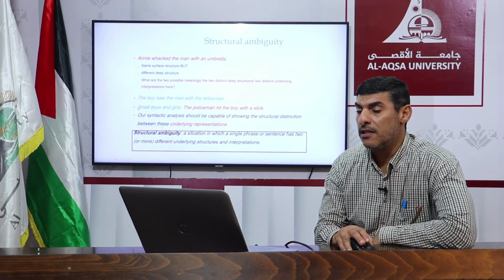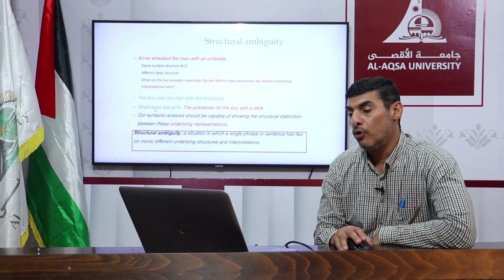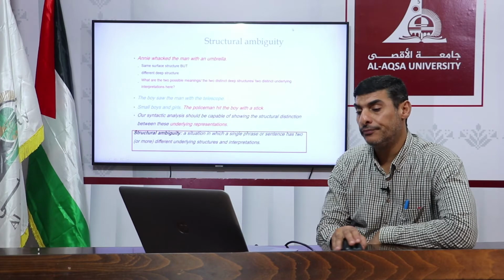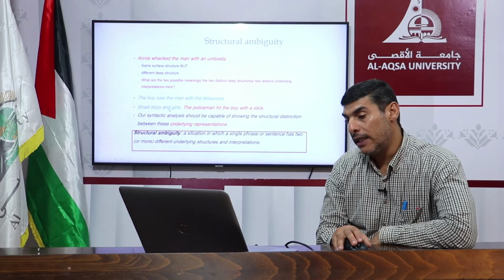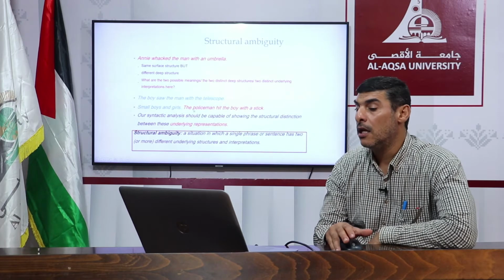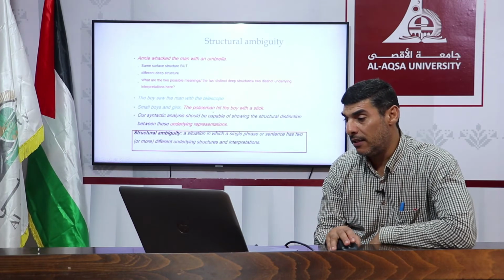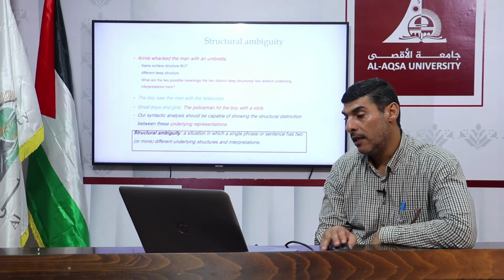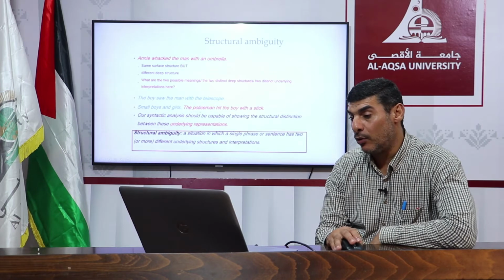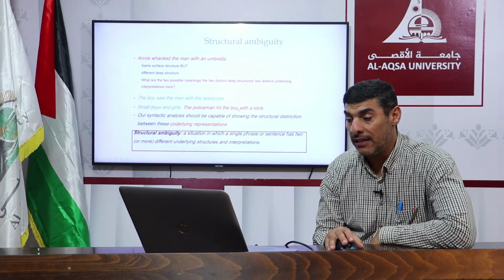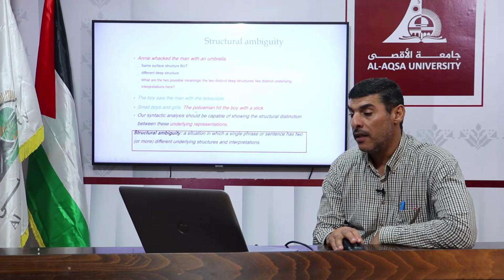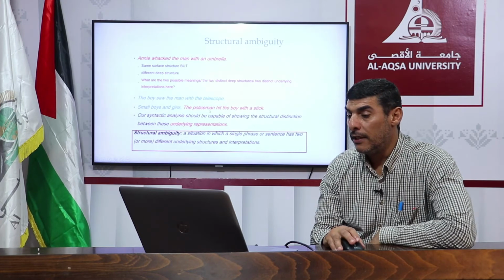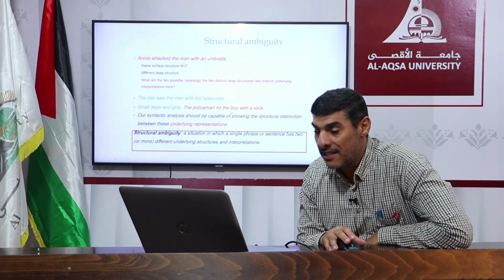Okay, look at this phrase, small boys and girls. Small boys, but it doesn't necessarily indicate small girls. Okay? Small boys and small girls, or small boys only, but not small girls. Another example, the policeman hit the boy with a stick. So this is ambiguous. It's problematic. This is the surface structure, but at the deep level, it means the policeman used a stick to hit the boy, or the policeman hit the boy who had a stick.